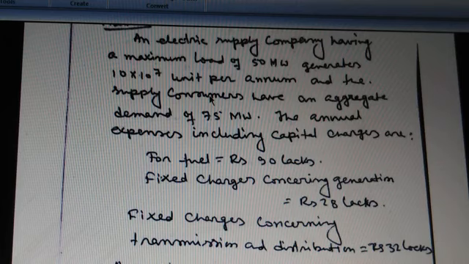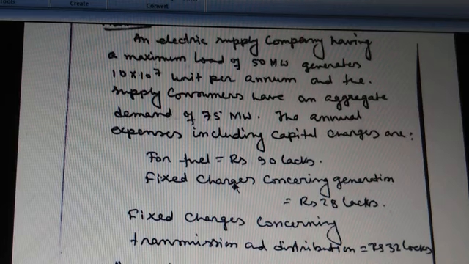The annual expenses including capital charges are: fuel charge equals rupees 90 lakhs, fixed charge concerning the generation equals rupees 28 lakhs, fixed charge concerning the transmission equals rupees 32 lakhs, and distribution is also included in the 32 lakhs.